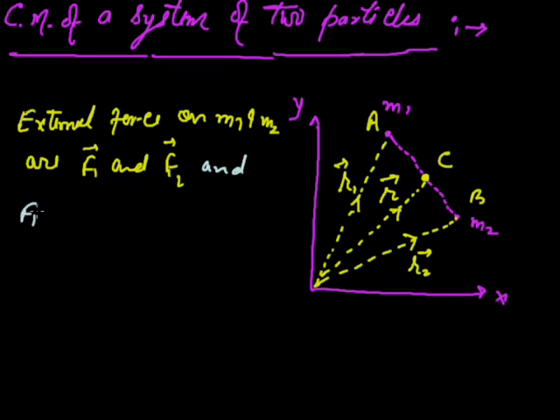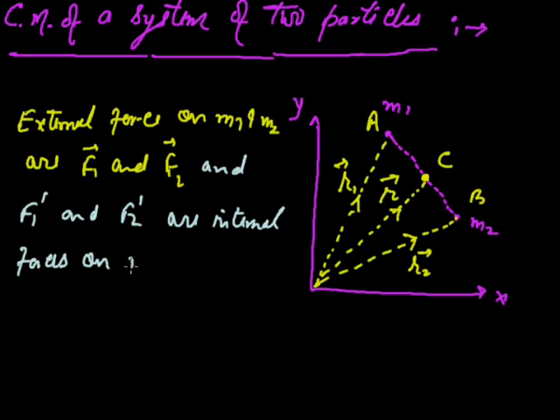F1 dash and F2 dash are the internal forces on the system, the internal forces on M1 and M2.